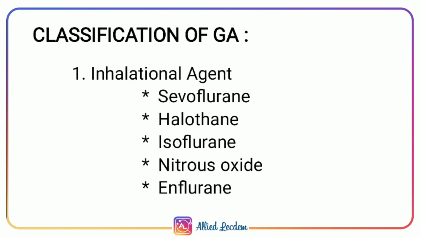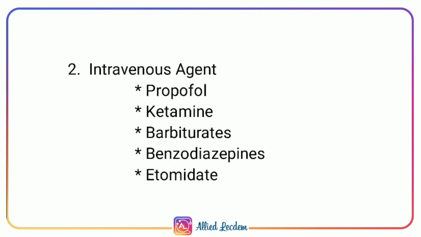Classification of general anesthesia. The inhalational agents are sevoflurane, halothane, isoflurane, nitrous oxide, and enflurane. The word SHINE is used as a mnemonic here. S for sevoflurane, H for halothane, I for isoflurane, N for nitrous oxide, and E for enflurane. Intravenous agents are propofol, ketamine, barbiturates, benzodiazepines, and etomidate.